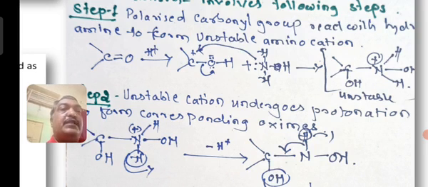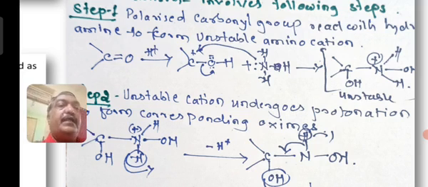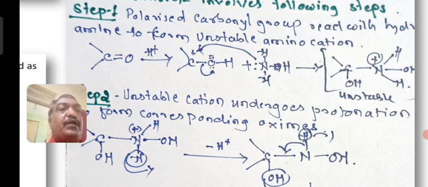The hydroxylamine, NH2OH. Here in NH2OH, nitrogen contains a lone pair of electrons and it acts as a neutral nucleophile. There is no doubt it is a nucleophile. Nucleophiles are those which have a lone pair of electrons on a particular atom. So here, the nitrogen will have a lone pair of electrons, and this lone pair will act as a nucleophile. So NH2OH, containing a lone pair of electrons, is a nucleophile.